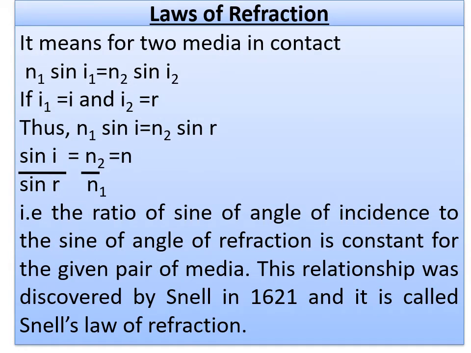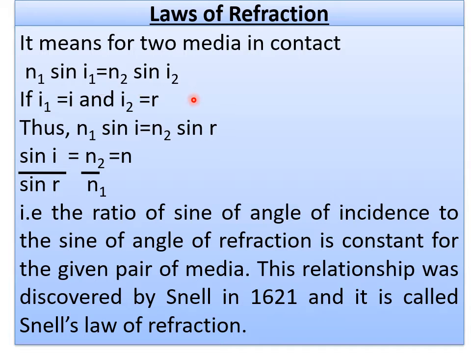I told you in the previous slide that n sin i is constant. But according to refraction, we have to consider two transparent media. As we discussed in all the classes, we take the two respective media as n1 and n2. Let the angle of incidence in the first medium be i1 and the angle in the second medium be i2.